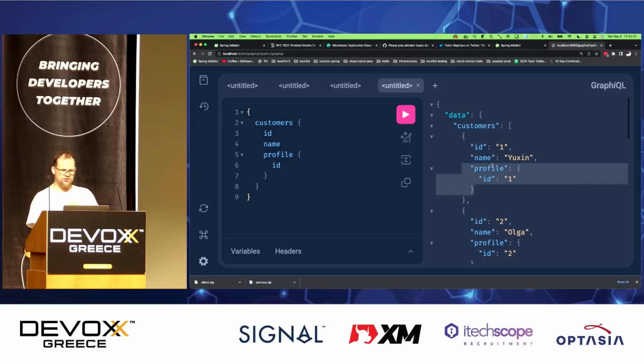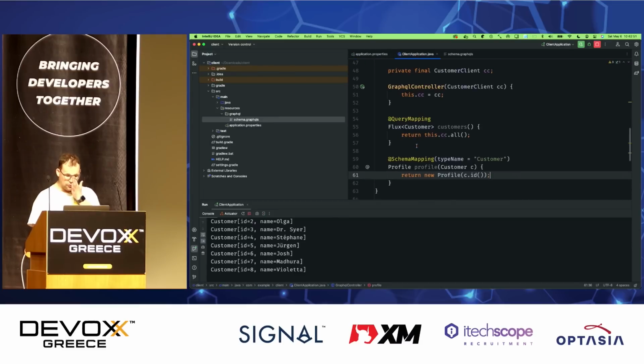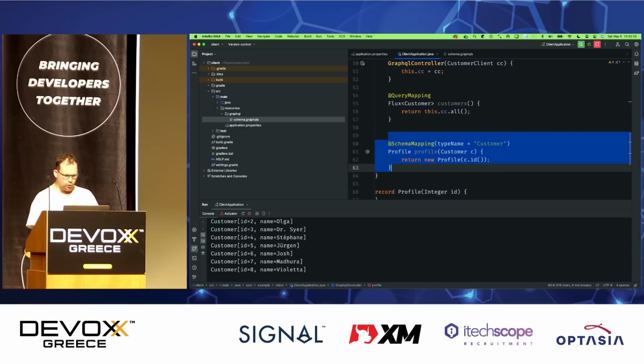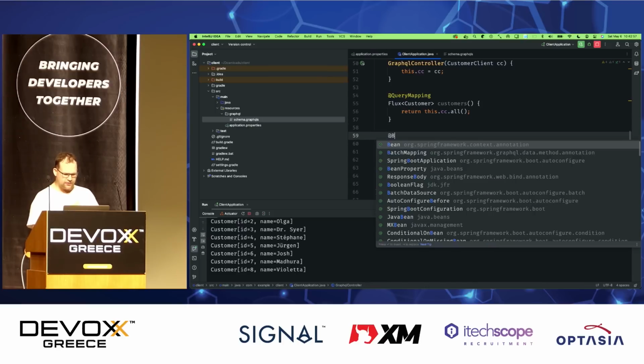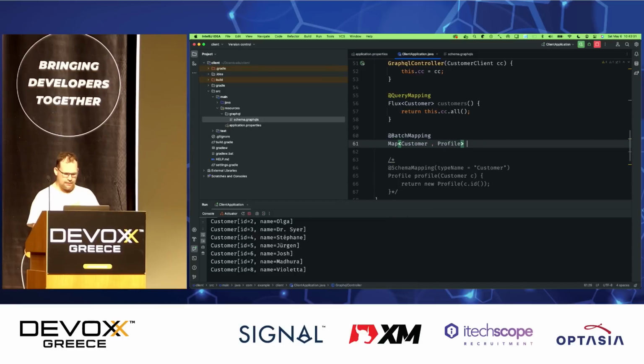Now, of course, you're saying, well, this is inefficient. I'm making n+1, right? I'm making a call to the profile service for every single customer. Well, of course, I can rewrite this. If I have a more efficient way, I can use batch mapping, right? And batch mapping, the contract is very simple. Return a map of profile.